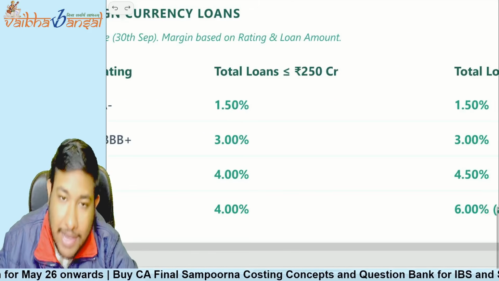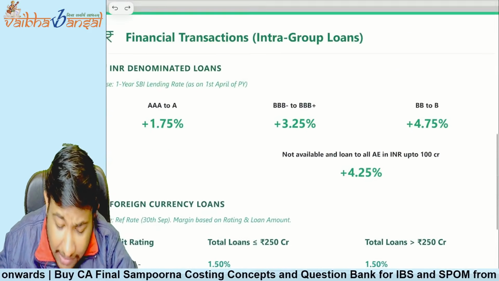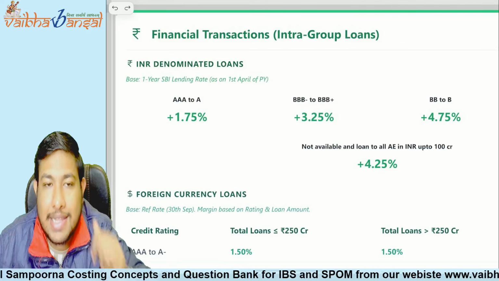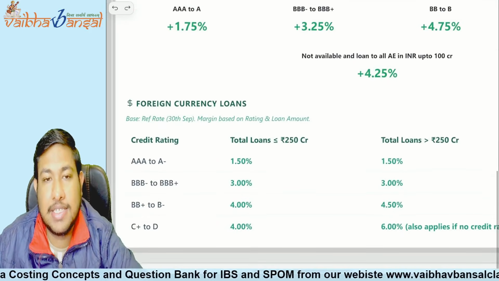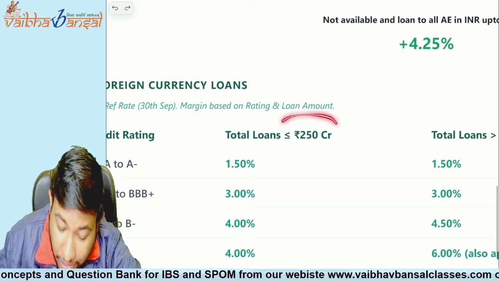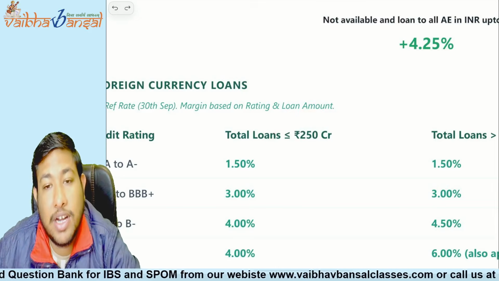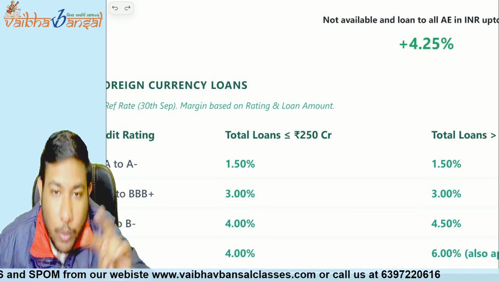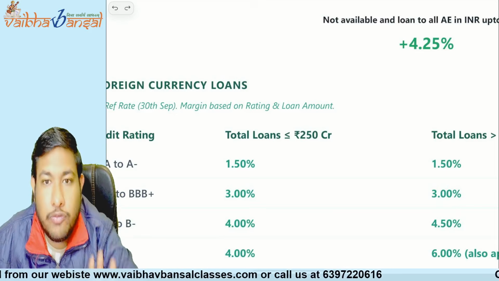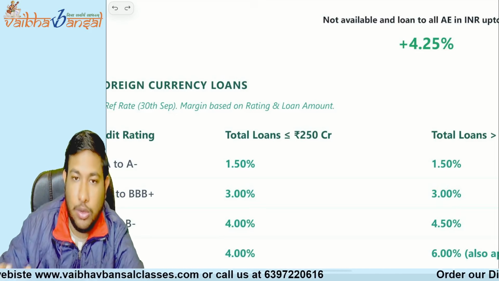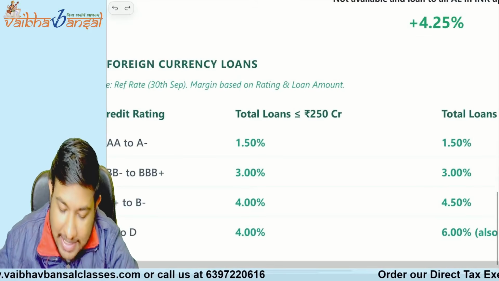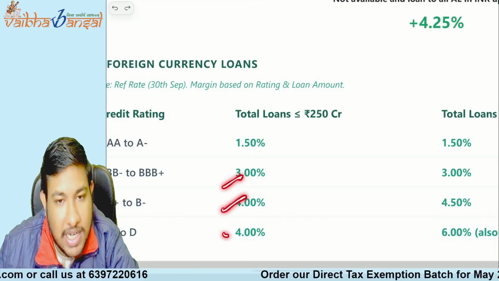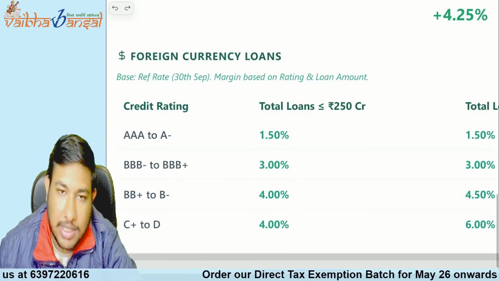Now, here what we have to see: earlier there was no transaction limit in INR, but there is a transaction limit in the foreign currency, like your loan is up to 200 crore in rupees. If you convert it, then it should be rupees 250 crore. If you have given the loan up to 250 crore rupees, then starting with 1.5%, then 3%, 4%, and then 4%. Understood? Is this clear to you?